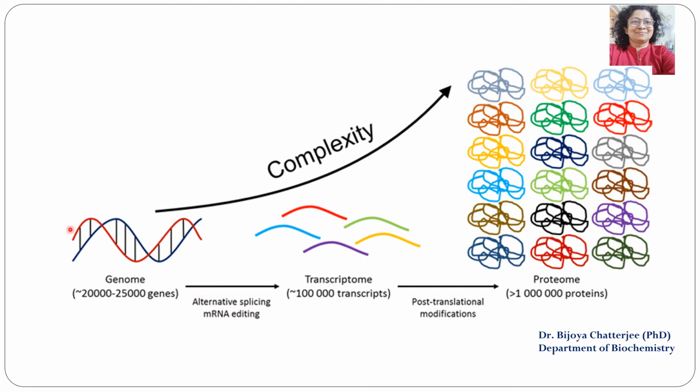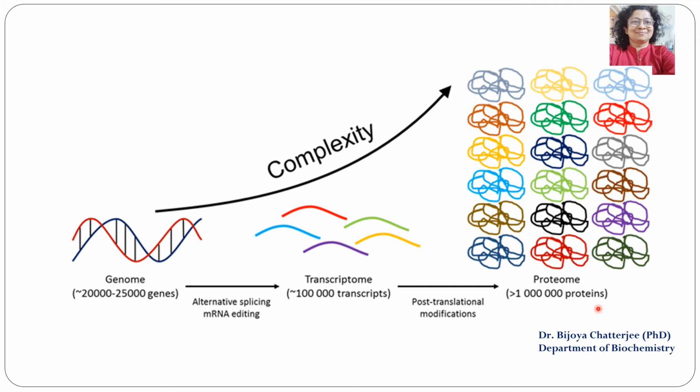Now, these are the genes. So, we have approximately 20,000 to 25,000 genes, and through various mechanisms such as alternative splicing and mRNA editing, which are the post transcriptional modifications, a transcriptome is produced, which is around 1 lakh transcripts from the genome, and there are various post translational modifications, and this leads to a proteome, which is a huge number, that is more than 10 lakhs.